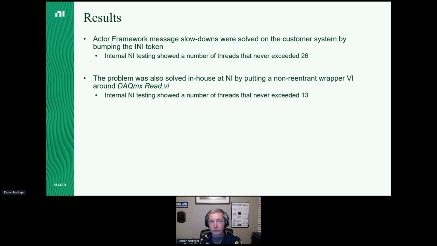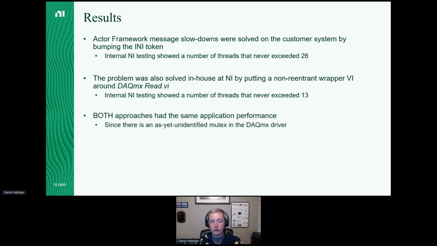Remember, I could do this because DAQmx had some sort of as yet unidentified mutex. DAQ had an issue. We were trying to work around it. The customer system, they worked around it with the INI token. I worked around it by putting a non-reentrant wrapper around the DAQ call that had the mutex. My fix used half as many threads, and we still got the performance on the system. So in my opinion, the non-reentrant wrapper on the shared resource is the better solution because it scales. Even once we start spinning up some more things, we don't have to worry about the thread capacity.